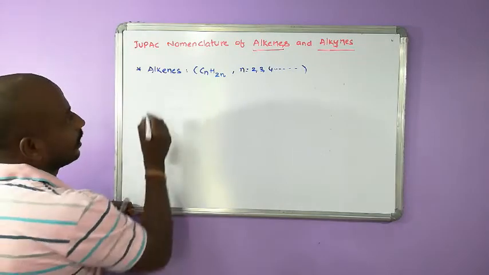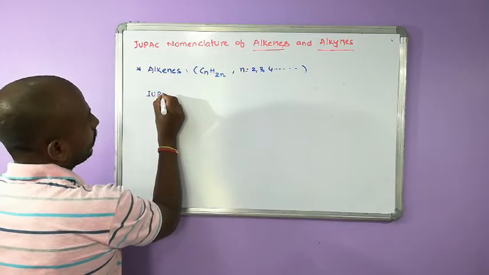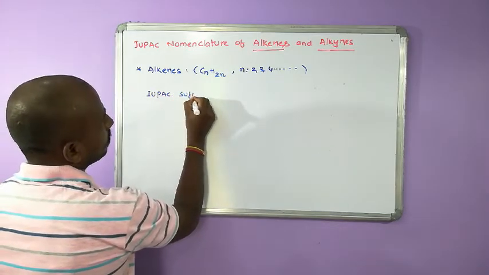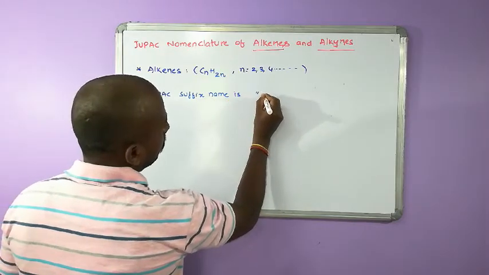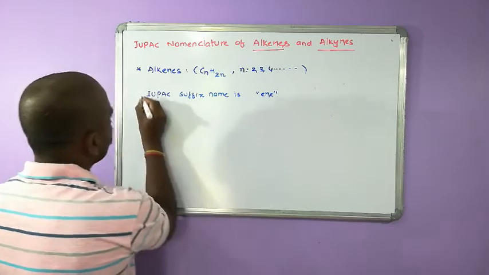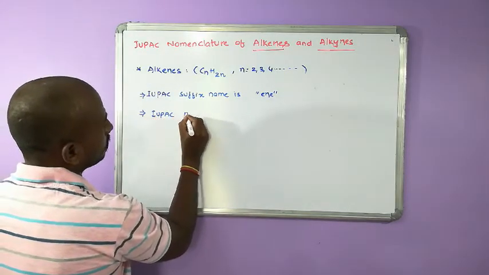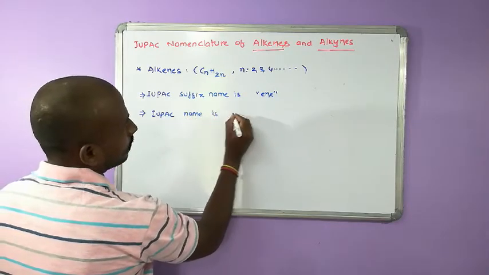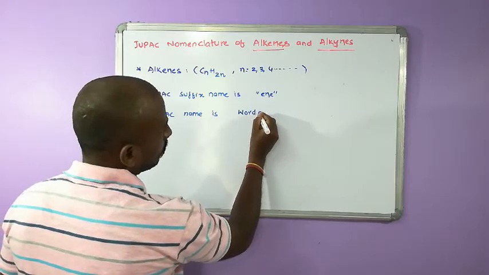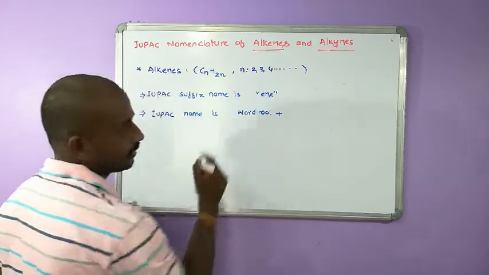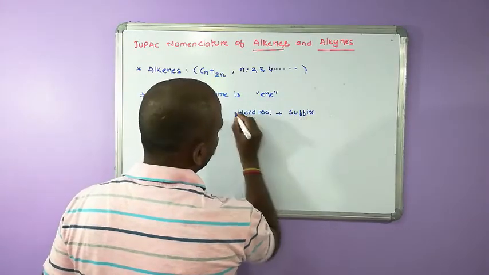The IUPAC suffix name is "-ene". So how do you write the IUPAC name? The IUPAC name is word root, which is based on the number of carbons, plus the suffix.